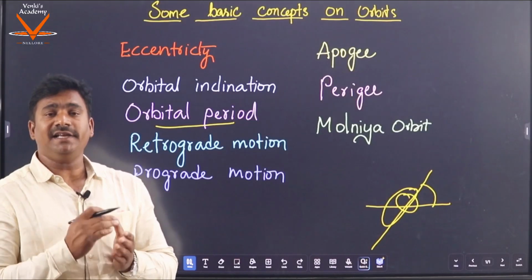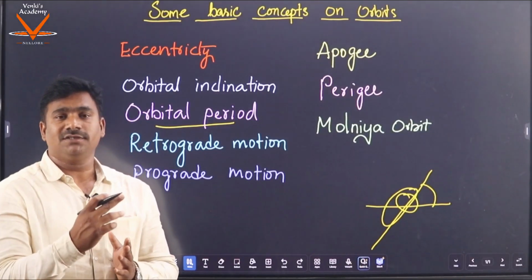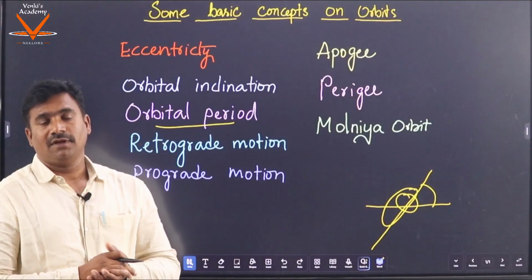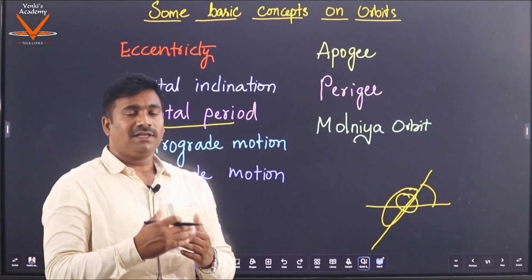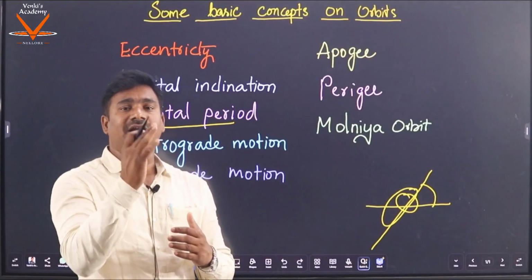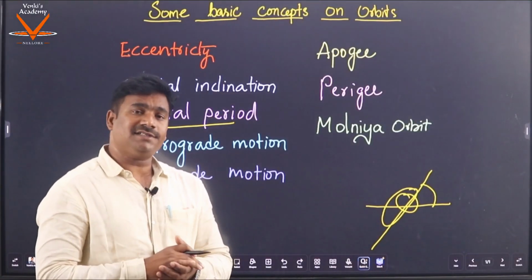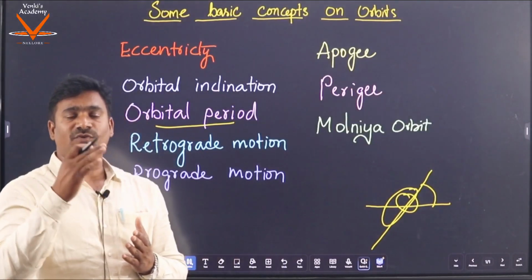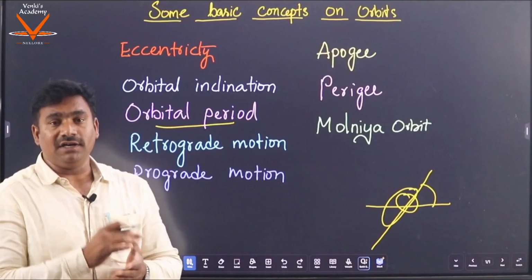Aphelion is the farthest point of the Earth in its orbit from the Sun, that is, the distance between the Earth and the Sun is maximum at that point. Similarly, perihelion is the shortest distance between the Earth and the Sun in the Earth's orbit.